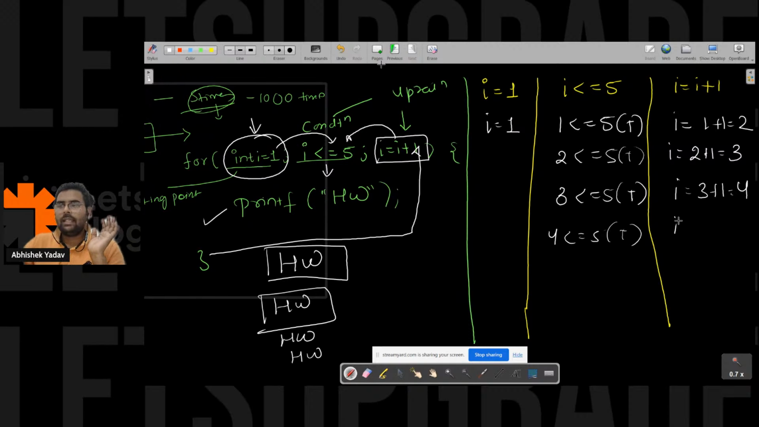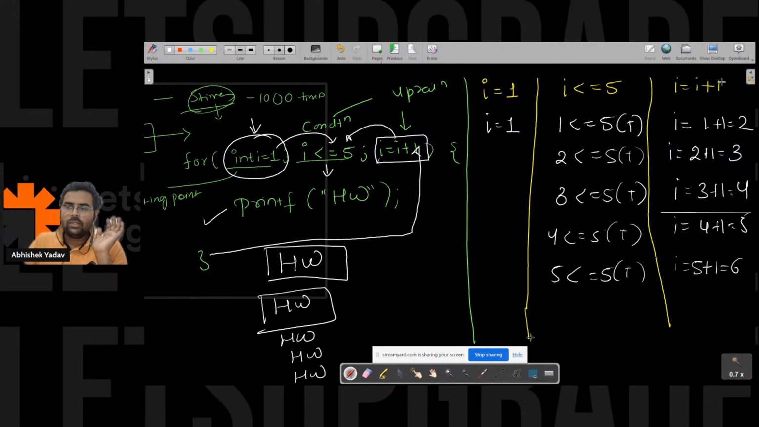And after that, again updation part, that is 4 plus 1 is 5. And after that, 5 is less than equal to 5, true. Again you will print hello world on the output screen, that is for the 5th time. And after that, again you will move to the updation part, that is 5 plus 1 is equal to 6, right?